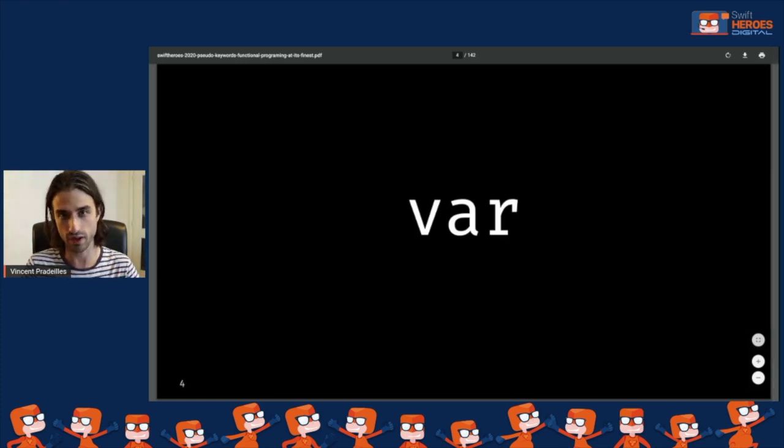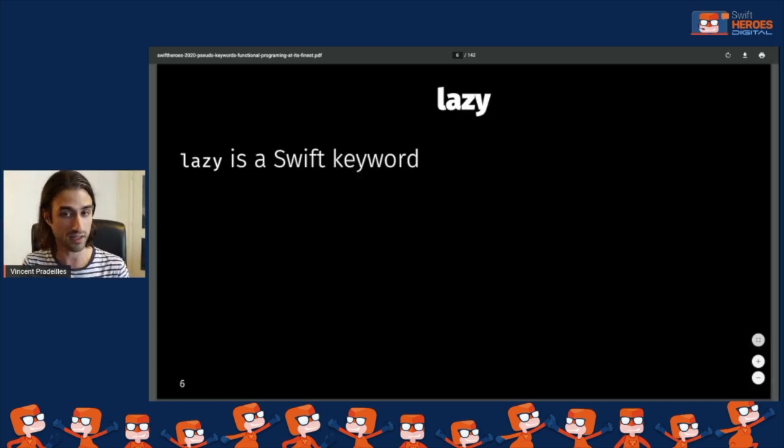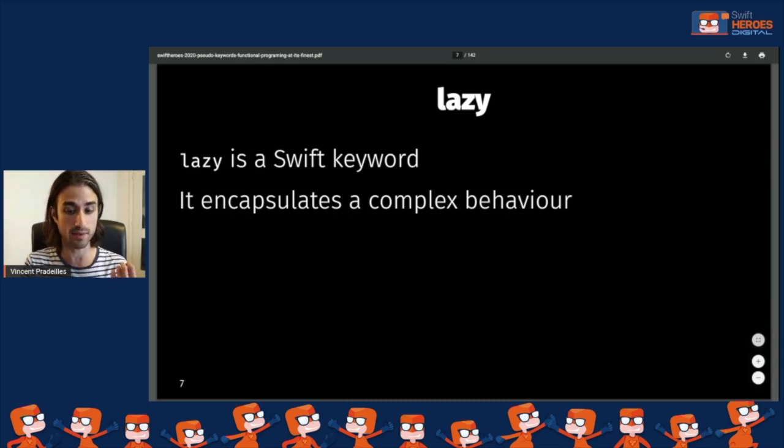So first there is var. What var lets us do is create a variable in memory. Basically, var reserves some space in memory. It does some other stuff, but that's the main part of var. But lazy is actually very different, because it encapsulates a much more complex behavior. So we can see that keywords don't all have the same role. Some are very low level, like var, and some are much more high level, like lazy. But still, lazy is a Swift keyword, and as I said, it encapsulates a complex behavior.